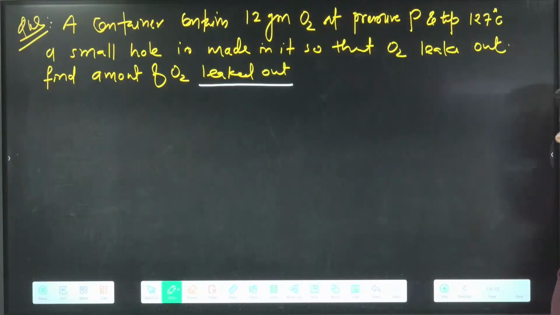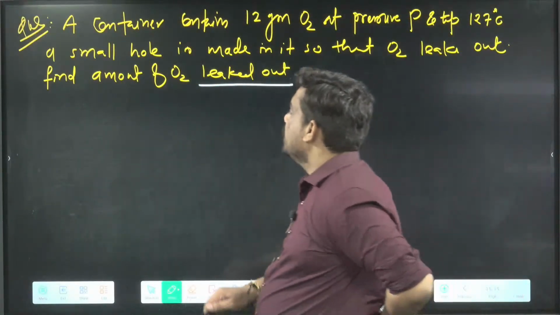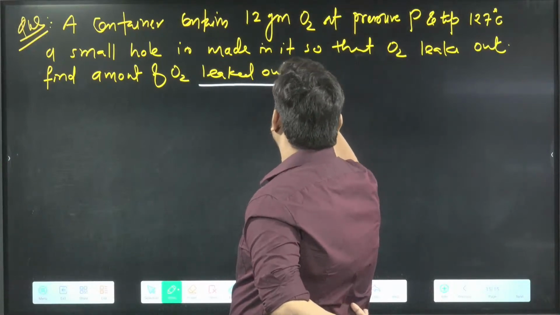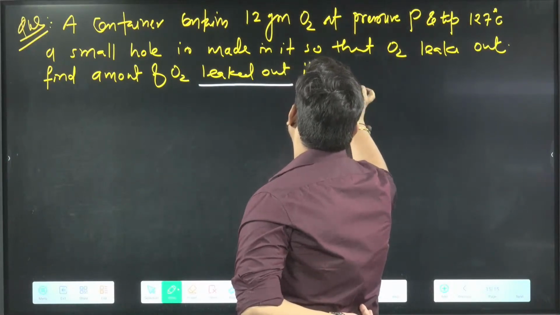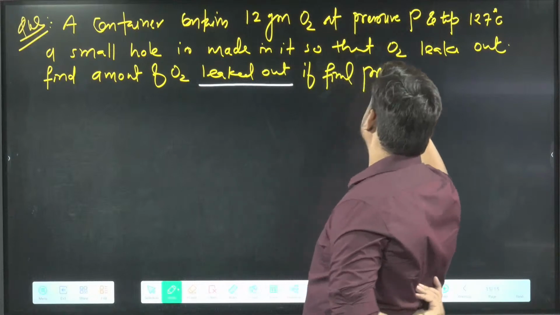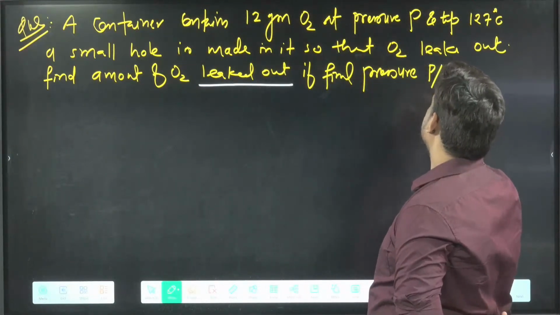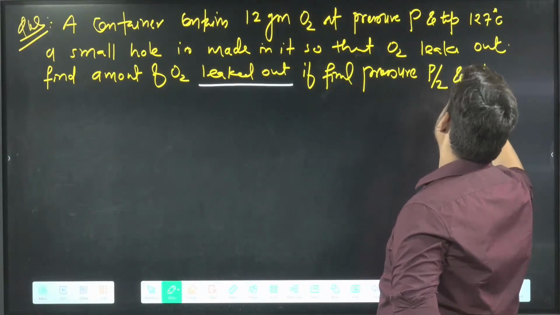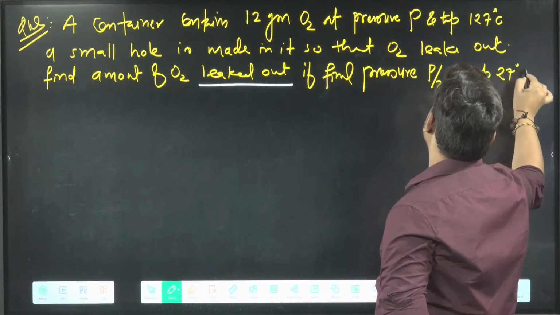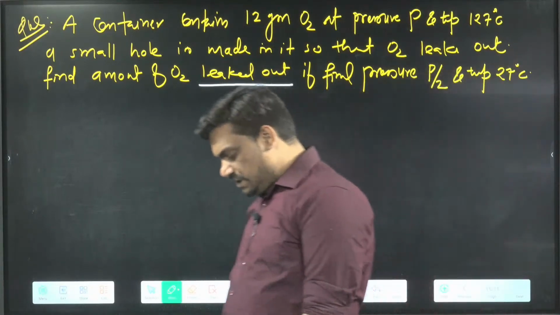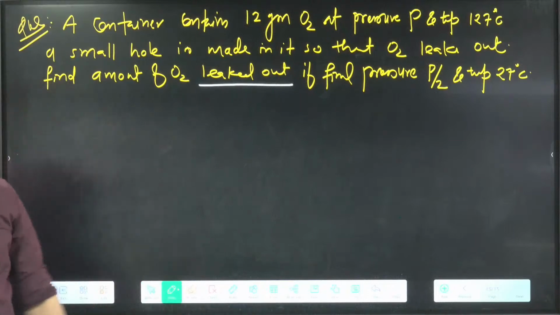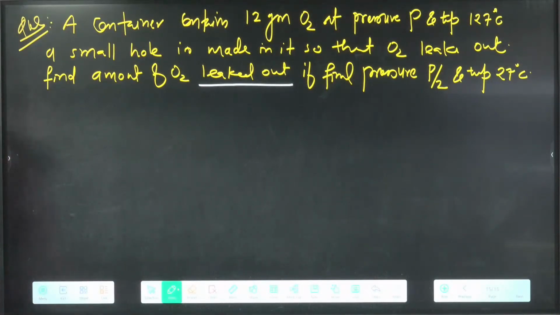And in this question, the amount of O2 leaked out if the final pressure is P/2 and temperature is 27 degrees Celsius.